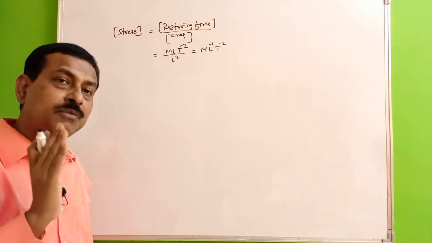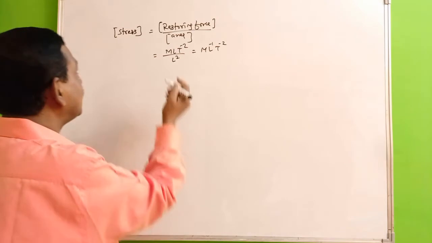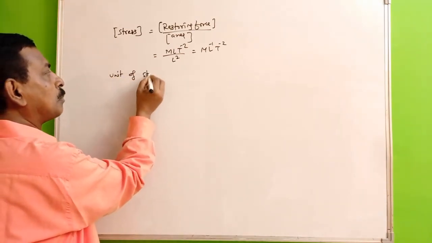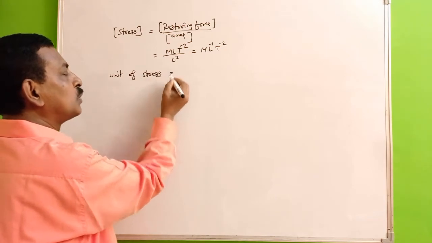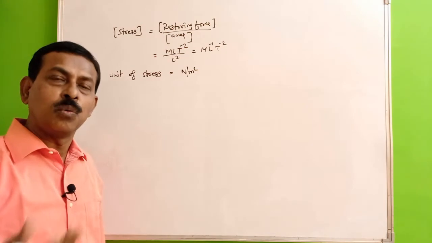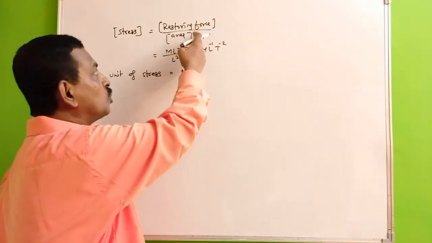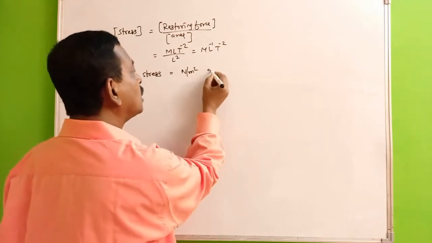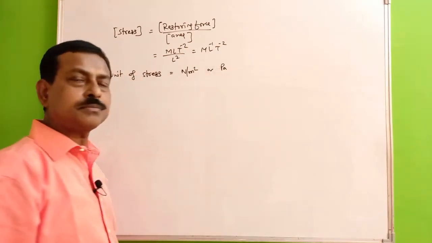This is the dimension of stress. Similarly, if you want to find the unit of a stress, the unit of a stress will be Newton per meter square. Why is it so? Because this is your restoring force per unit area. So it will be Newton per meter square, or it is your Pascal.